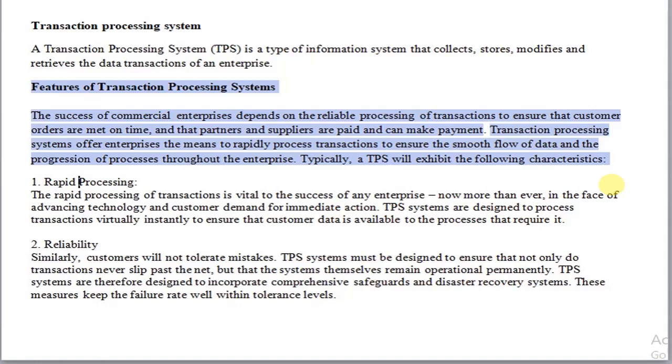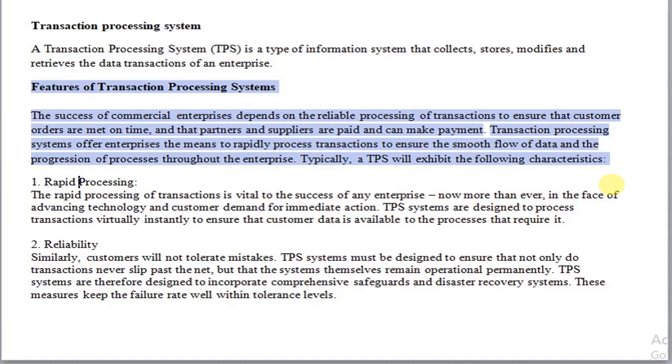So there are some important characteristics or features of the transaction processing system. Those features are rapid processing. Rapid processing, as the name itself indicates, means fast processing of the transaction, which is an important factor that decides the success of an enterprise. Whenever a request is given to the transaction processing system, the request has to be processed as fast as possible and the response has to be given to the users.